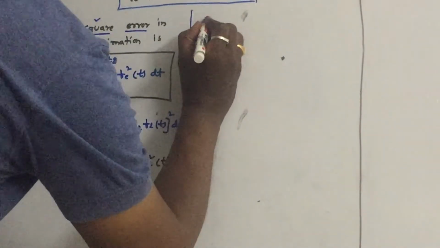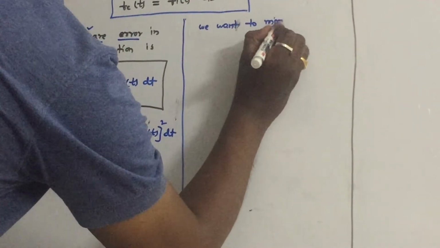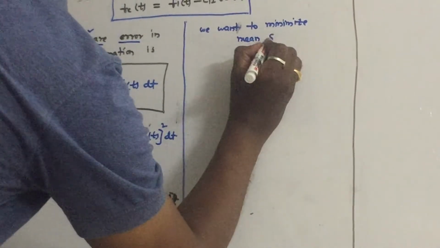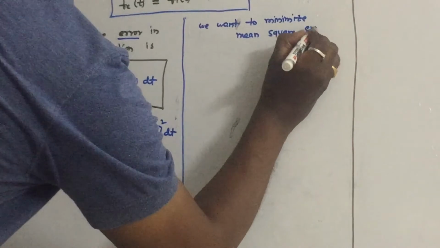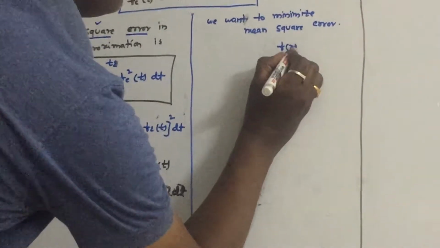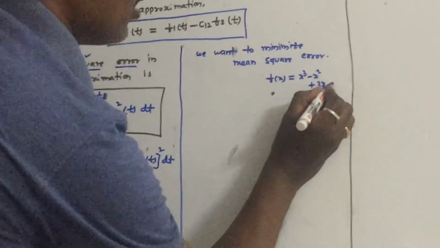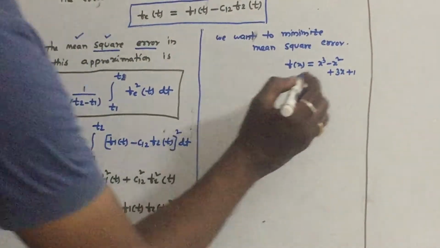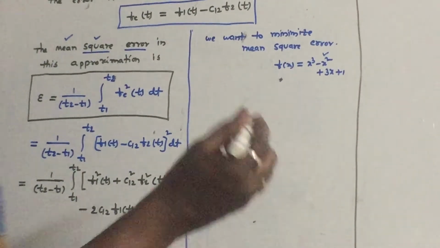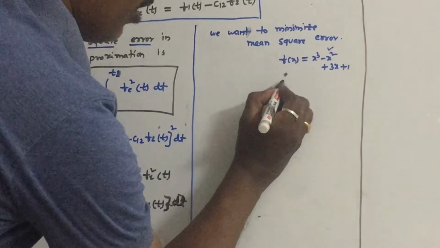Remember that we want to minimize the mean square error. For example, take a function x cube minus x square plus 3x plus 1. We want to find the value of x, from maxima minima concepts in mathematics, such that this function f of x is minimum.